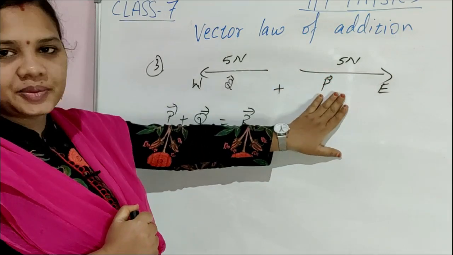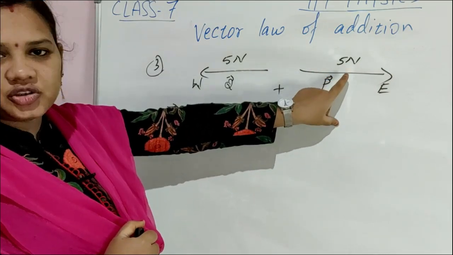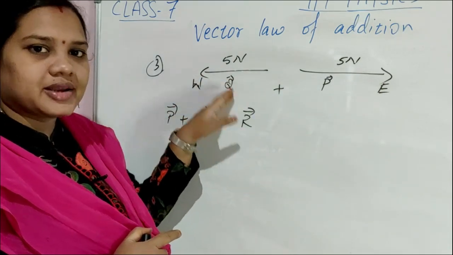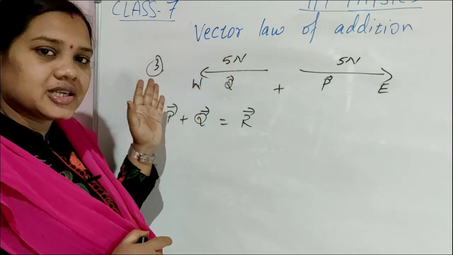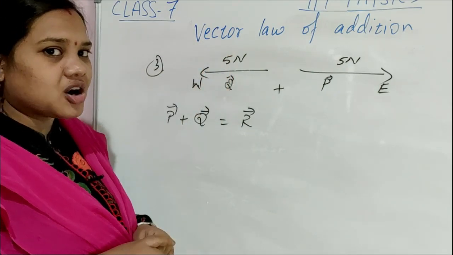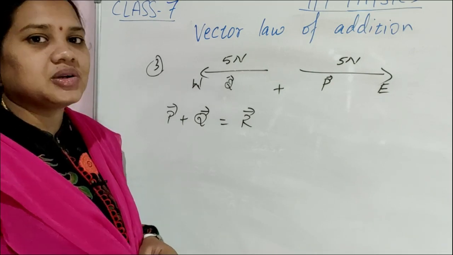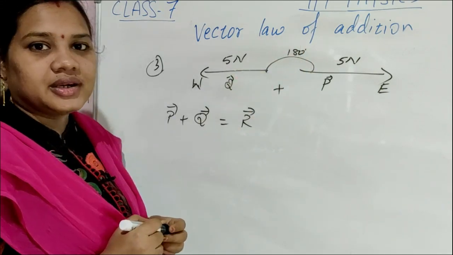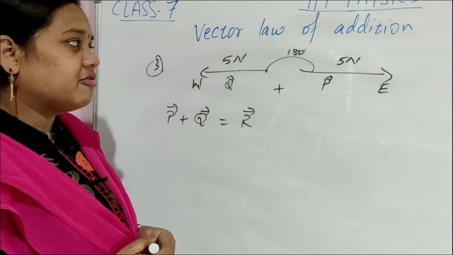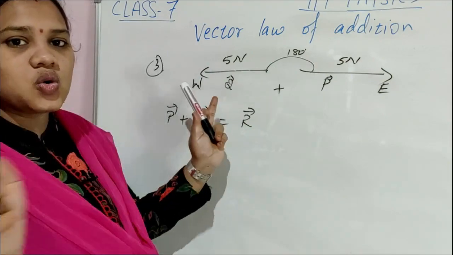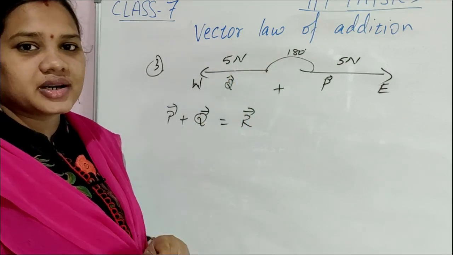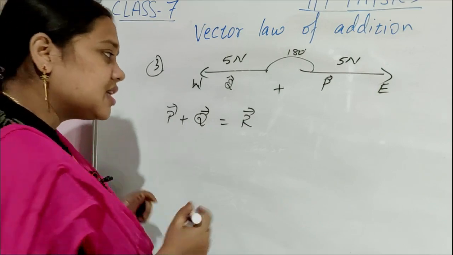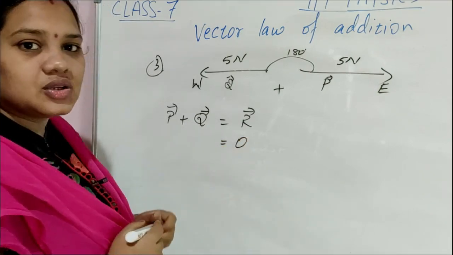Think, children. One vector, vector P. What is the magnitude? 5 Newton. What is the direction? East direction. Second vector, vector Q. Magnitude 5 Newton. Direction west direction. So once again, what you have to see? Angle first. Angle between the vectors you have to see. Tail to tail, 180 degree. It means what? You have to subtract when the vectors are having opposite direction. Angle between them is 180 degree. Subtract 5 Newton minus 5 Newton. How much? 0. Your magnitude is 0.